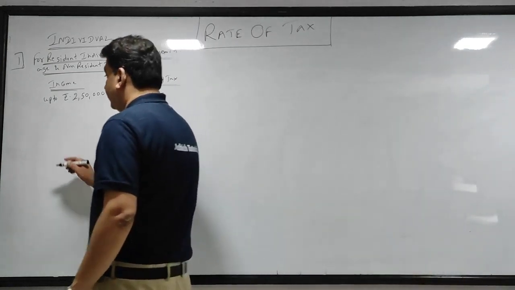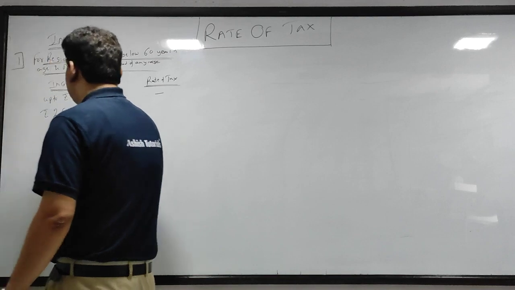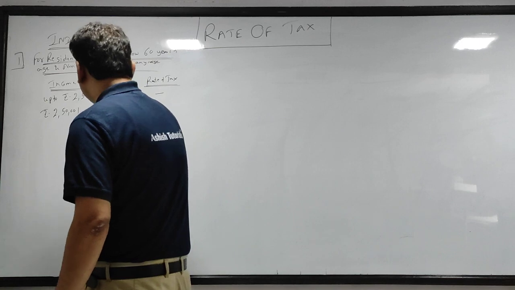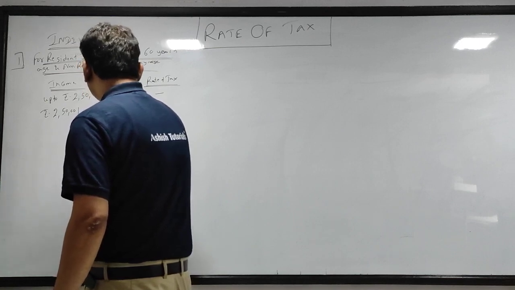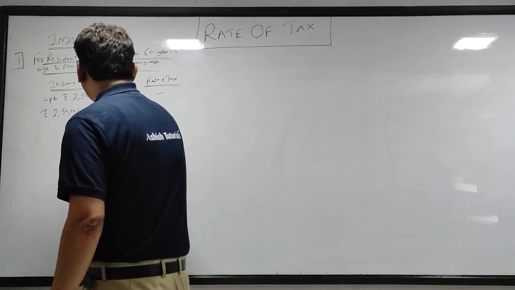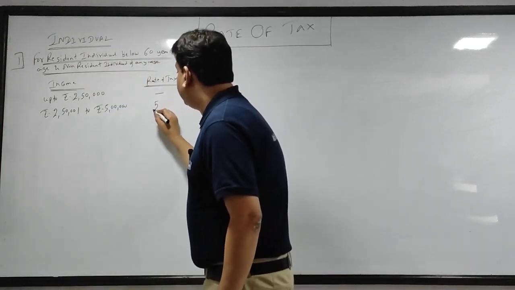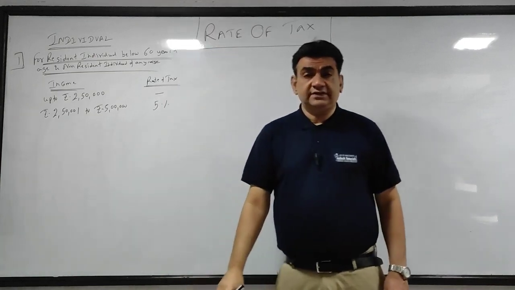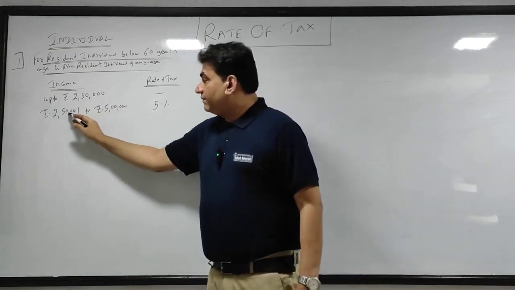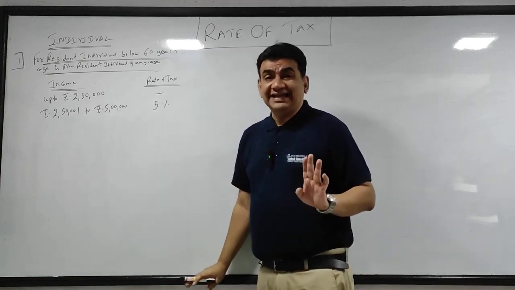Next, if your income is above 2,50,000, that means 2,50,001 rupees till 5 lakhs, on that the rate of tax will be 5%. That means what? Suppose my income is 5 lakh. 5 lakh minus 2.5 lakh, the difference is 2,50,000. 2,50,000 का 5% will be your tax.